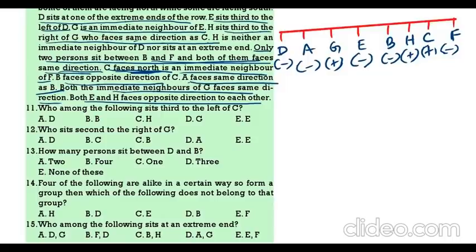C. Who is sitting third to the left of C? This is C. C left to third. First, second, third. That is E. Who is sitting second to the right of G? B. Then, how many persons are there between D and B? 3 persons.